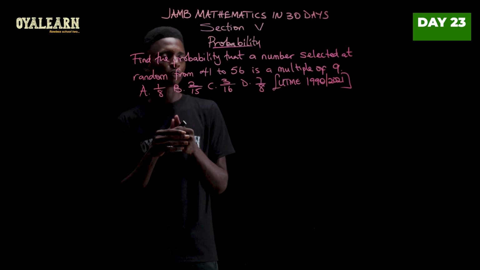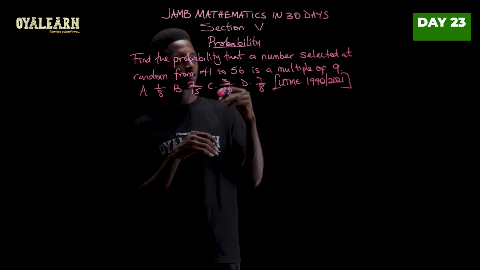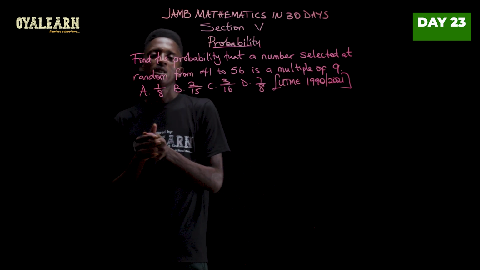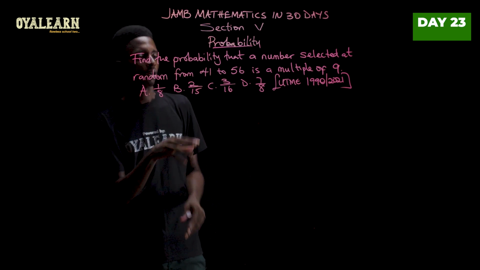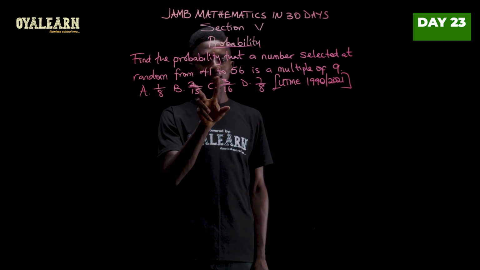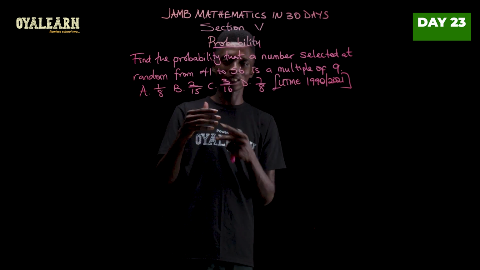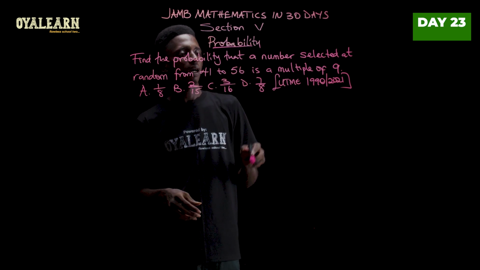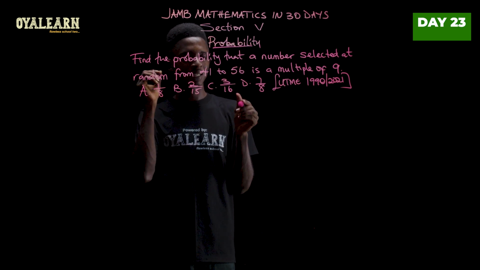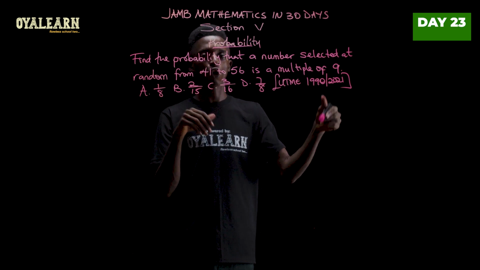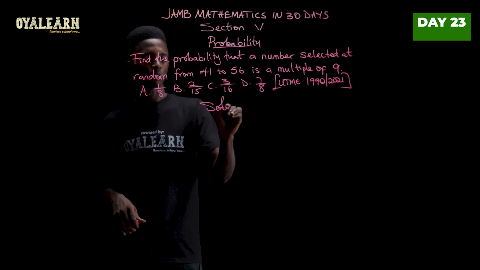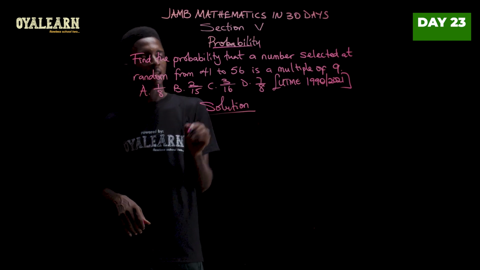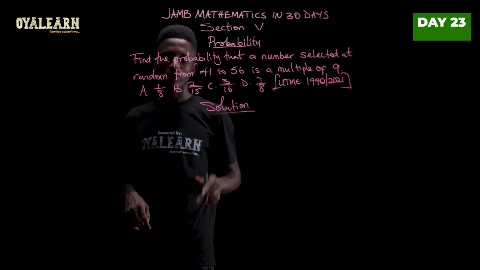Now, this question, originally set in 1990 and then repeated in 2021, says to find the probability that a number selected at random from 41 to 56. Now, that is, it includes 41 and 56 and the numbers between them. And we have to find the probability that the one selected at random is a multiple of 9. So solution. Let's bring out everything within this range first.